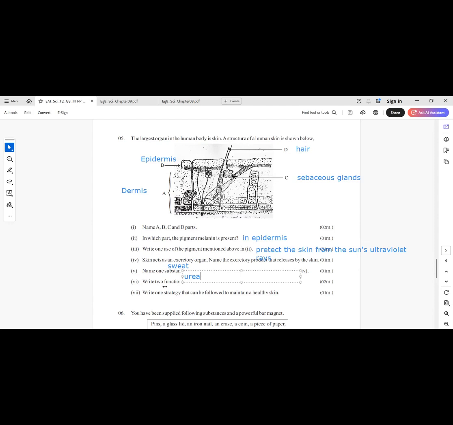Question number 6. Write 2 functions of the skin. Acting as a protective cover. Synthesis of vitamin D. Write one strategy that can be followed to maintain healthy skin. Taking nutritive diet.